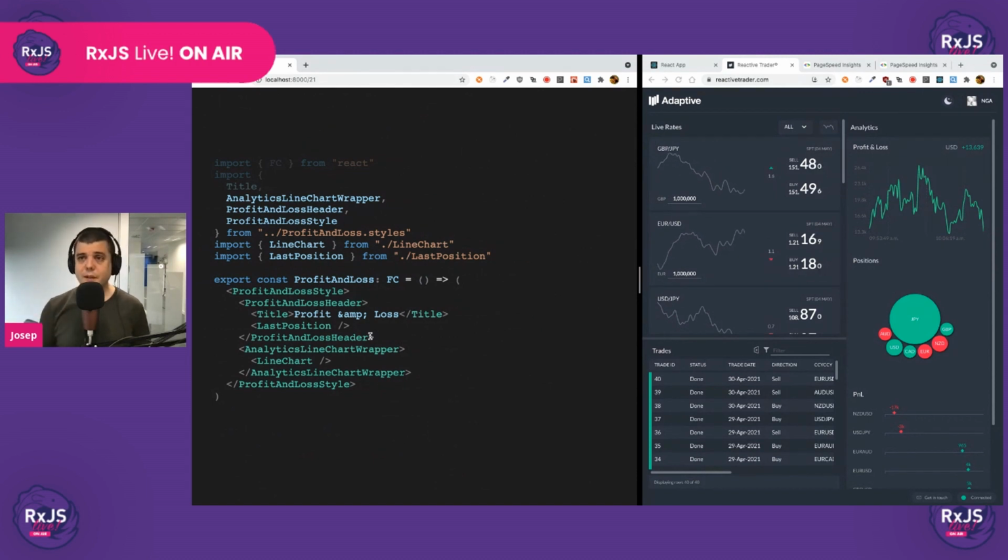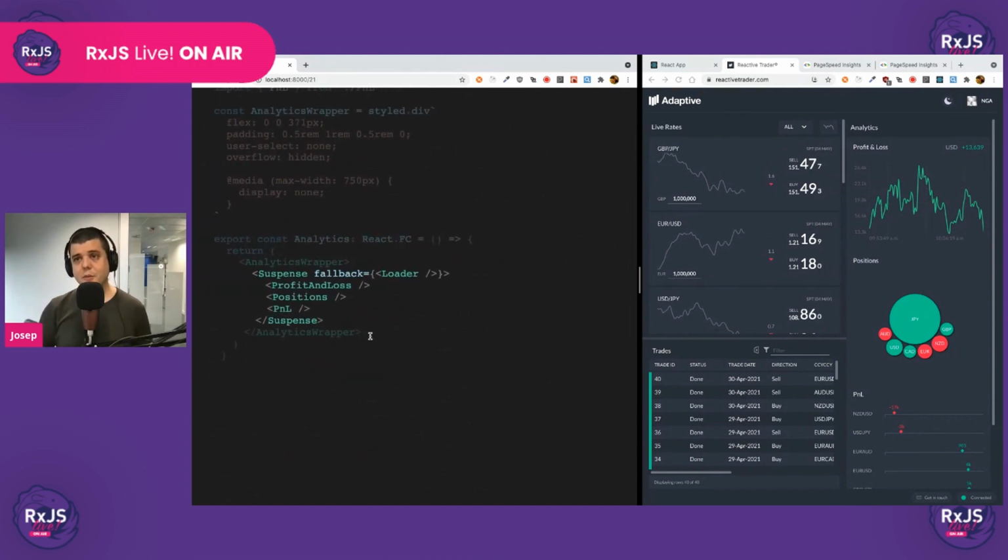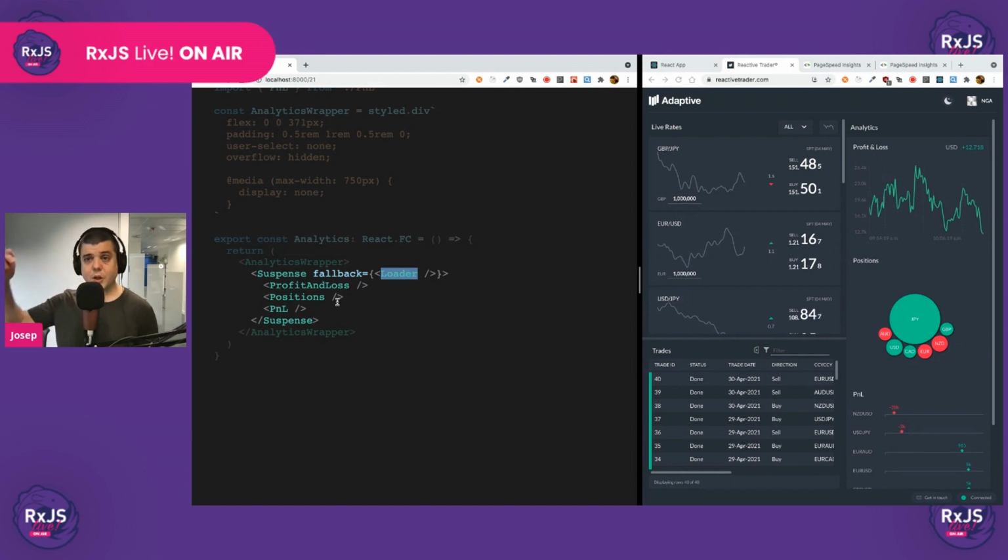And then React will go like, okay, let me ask your parent. And here we'll find this suspense boundary, which lets React know, okay, since one of the children here is not ready to be loaded, please put this loader while the data is coming. When the data comes, React-RxJS will let React know that the data is ready. And then once all these components inside are ready to be loaded, it will replace the loader with the actual